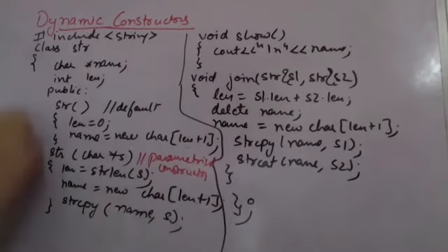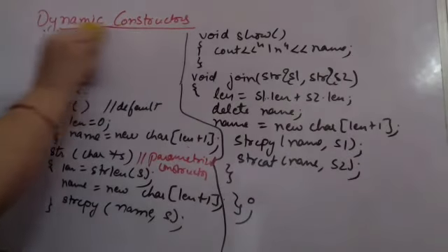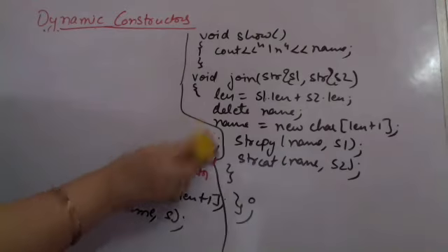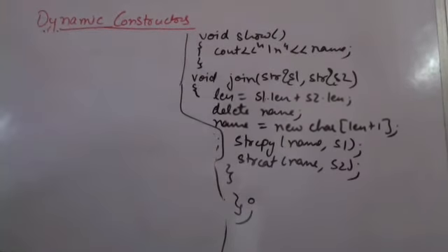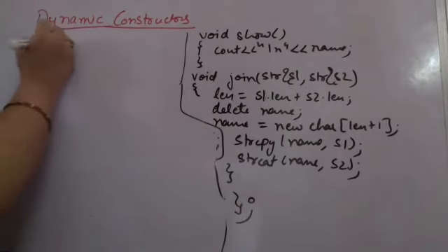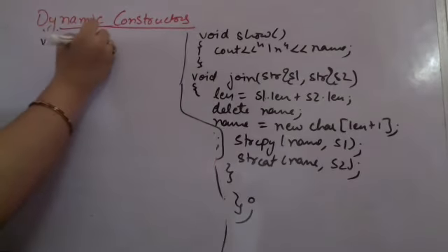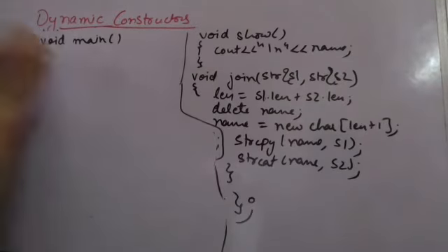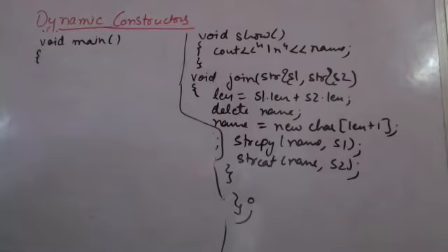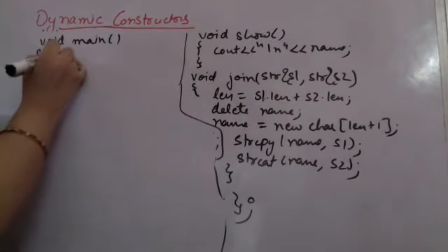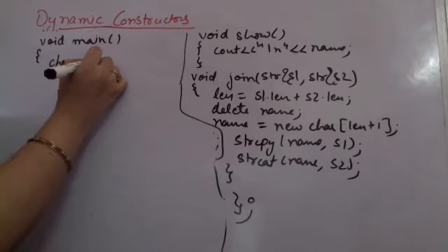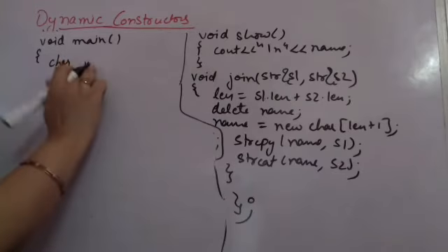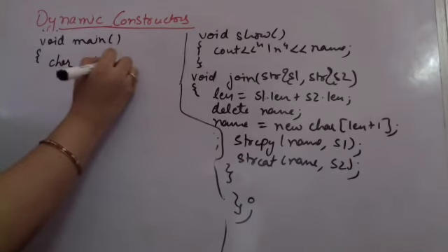Now let us see what happens in the main. What is happening in main part? Let's see how I am going to call all of these. So within my main, I am having my void main. Within my void main, I am creating the first variable. So let's say I am having first name, second name. I am just creating, say, supposedly this is first and I am saying it is Shweta.